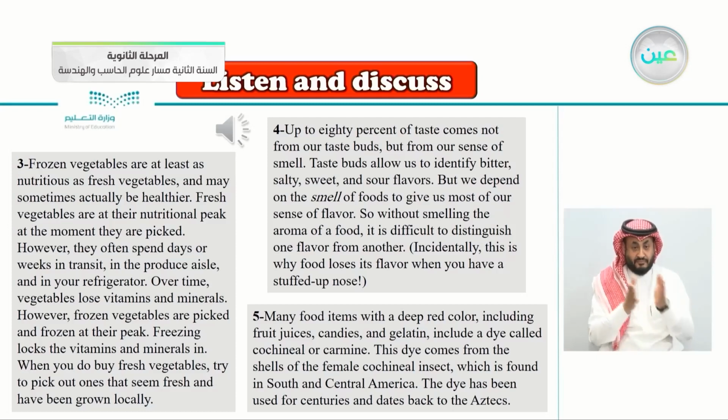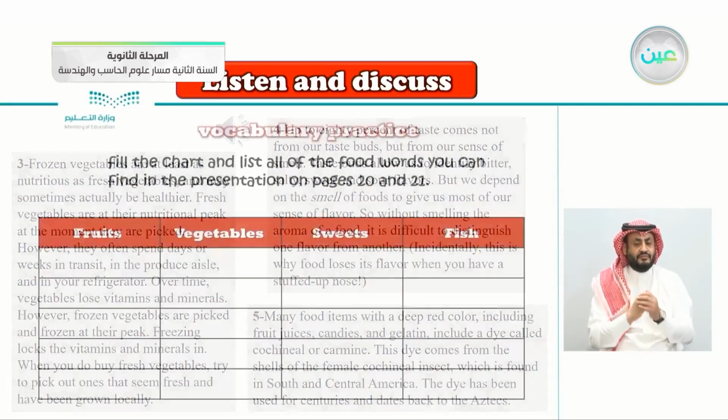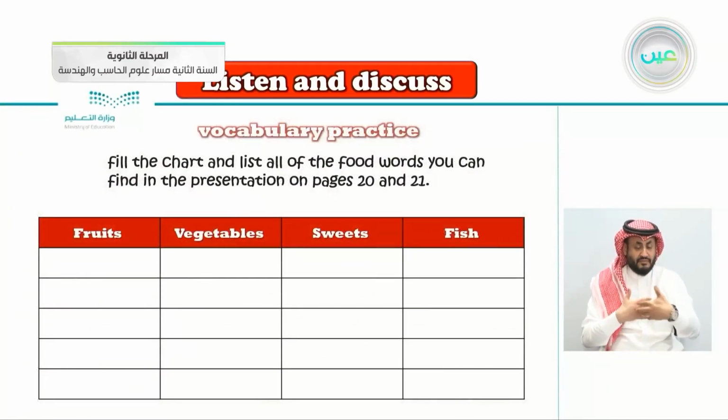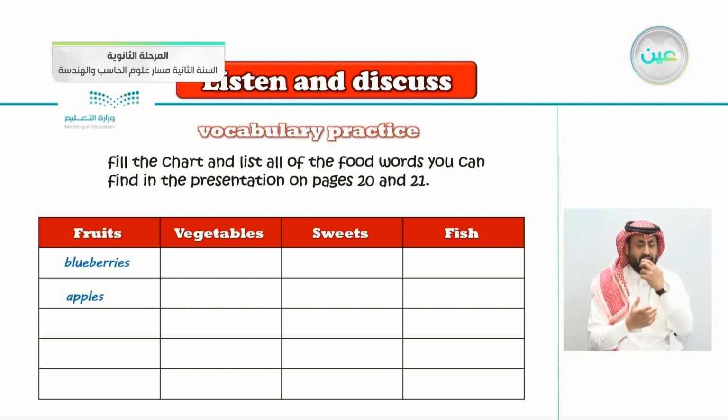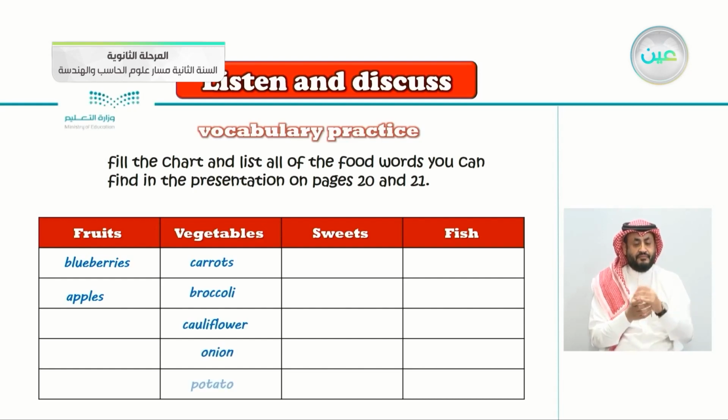So now that we have listened to the article again, let's answer the chart here. Fruits, what about the fruits here? Yes, there were 2 fruits mentioned. Very good, blueberries and apples. What about vegetables? There were many vegetables mentioned here. Very good, carrots, broccoli, cauliflower, onions, and potatoes.